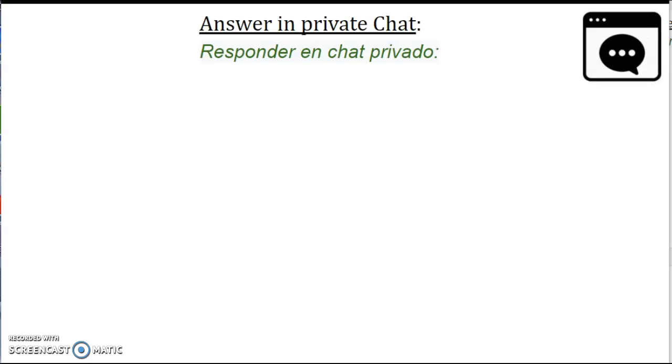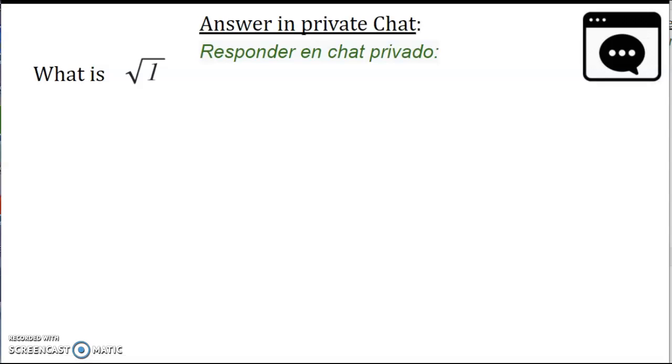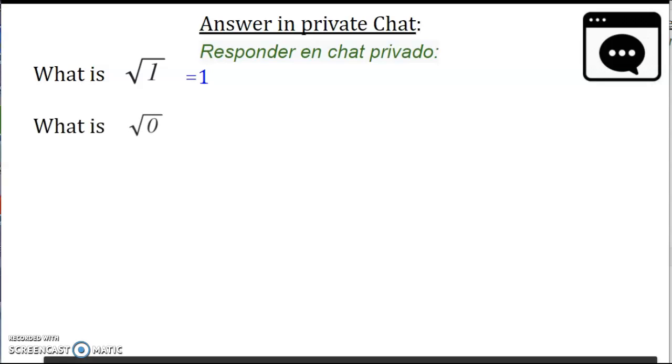Okay, so let's just quickly consider some different cases. You are going to answer in private chat. What is square root of 1? Tell me in private chat, what number multiplied by itself becomes 1? That's 1. What is square root of 0? It's 0. What about square root of 12 squared?